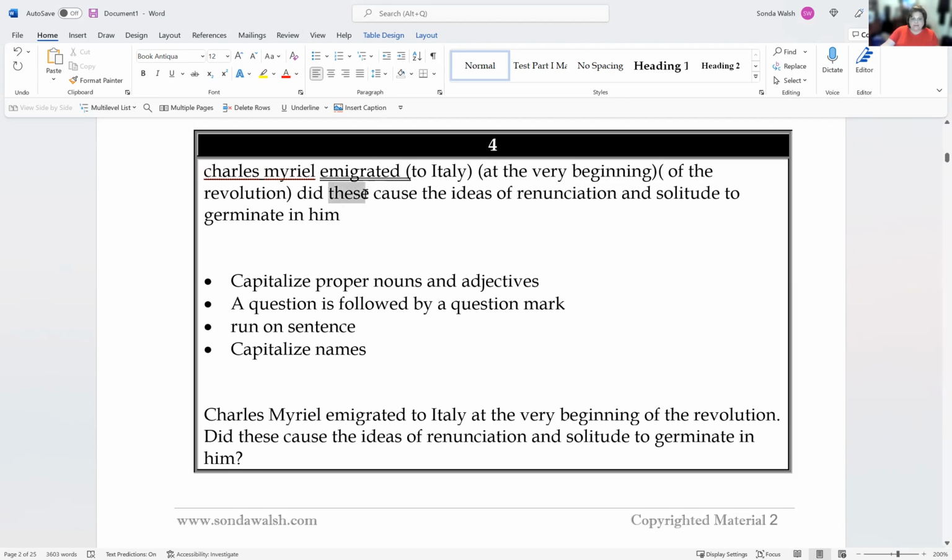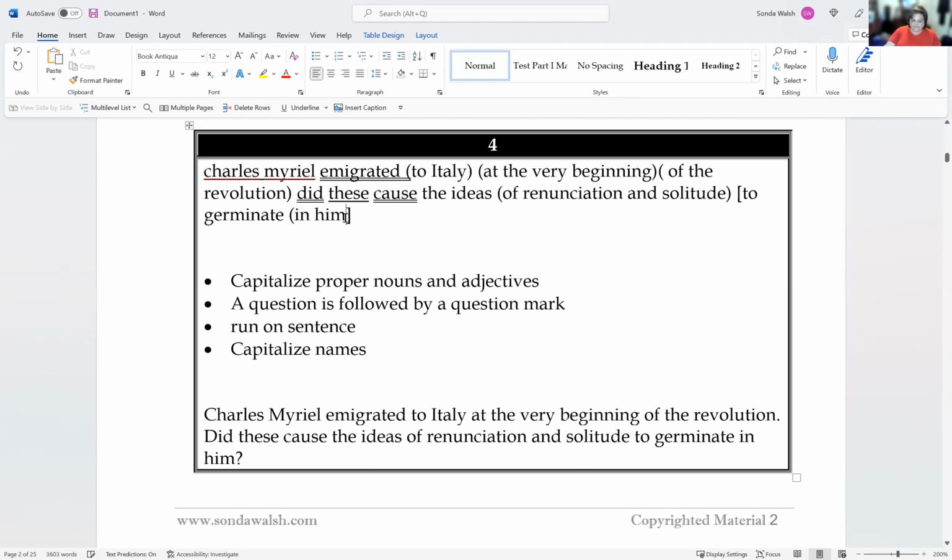these is the subject of another sentence, and did cause is a verb. I'm going to underline that twice. The ideas is a direct object. Of renunciation and solitude, it's a prepositional phrase. To germinate in him is an infinitive phrase. And in him is a prepositional phrase.